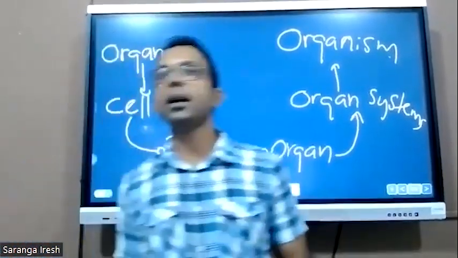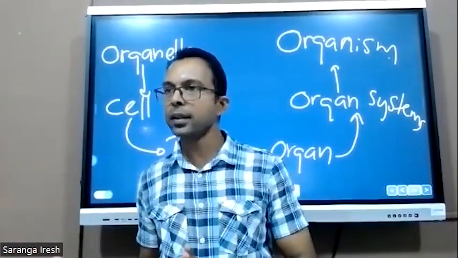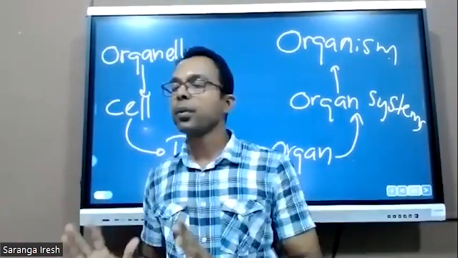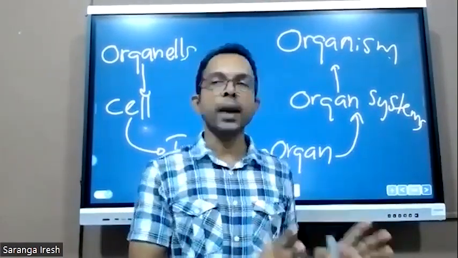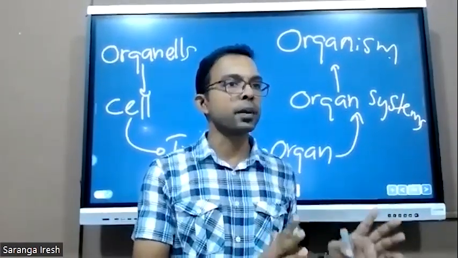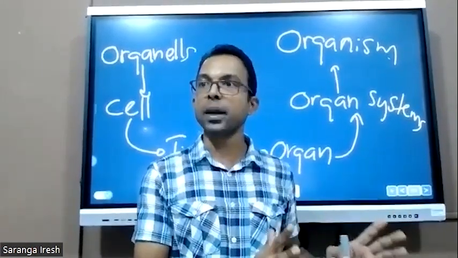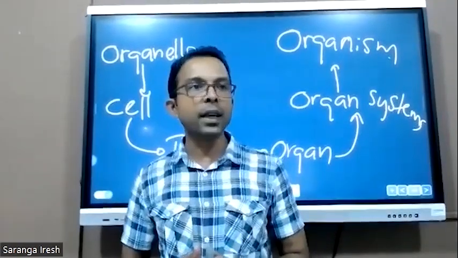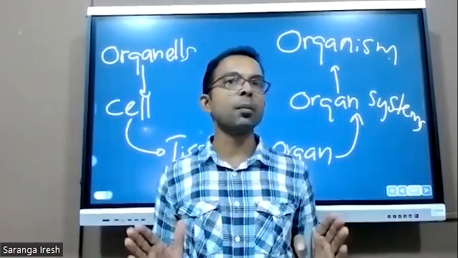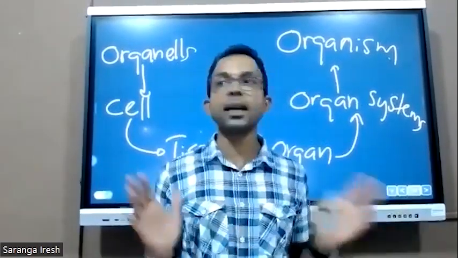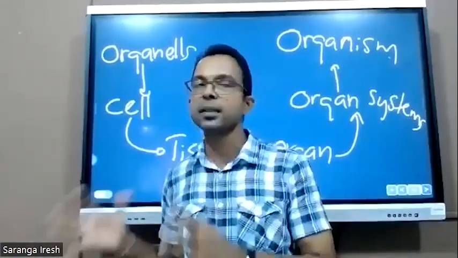Initially I already mentioned that cells are of two types: prokaryotic cells and eukaryotic cells. Prokaryotic cells are the cells absent of a nucleus. Eukaryotic cells are the cells with a present, organized, membrane-bound nucleus. When we consider a cell, it has several parts. Here we will be talking basically about animal cells and plant cells. What are the features of animal cells? What are the features of plant cells?